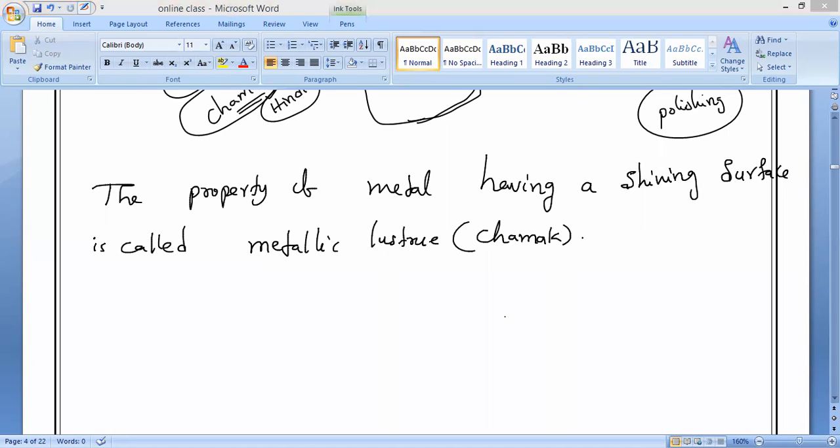I told you, we use silver in the decoration of sweets also. Have you noticed it? Gold and silver. Because of what reason? Costly, and they attract people. That is the only reason we are using jewelry. All these metals like gold and silver are useful in making jewelry and decorating pieces because of this shiny appearance only. So, what are the metals we use for jewelry making? Anybody can tell?